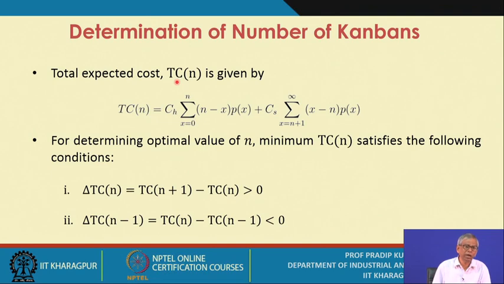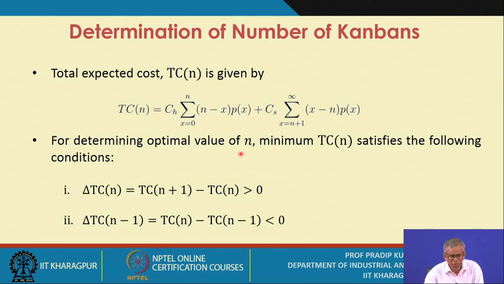When you add these two costs, you get the total expected cost when there are n Kanbans in the system. This part is the expected holding cost, the expected number of units for which holding cost is applicable, and this is the expected number of units short, and per unit short you incur a cost of CS.